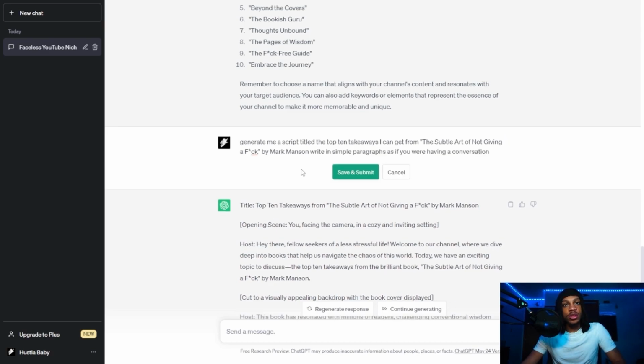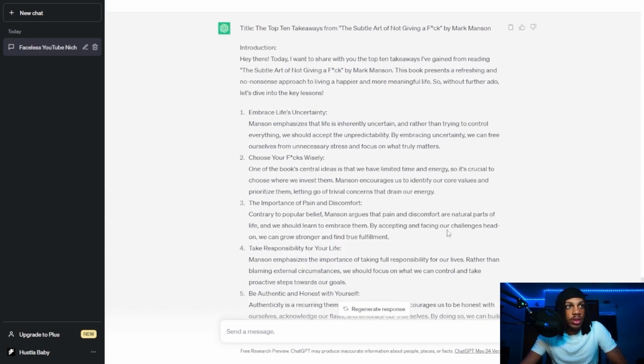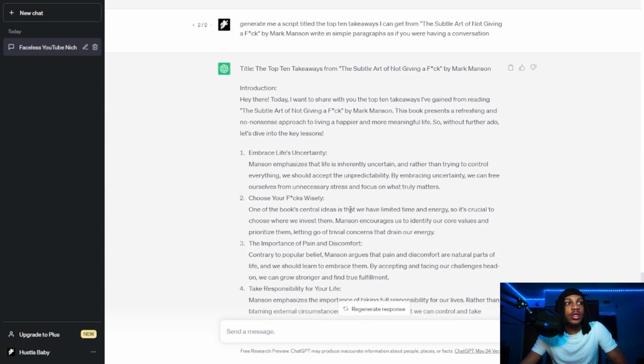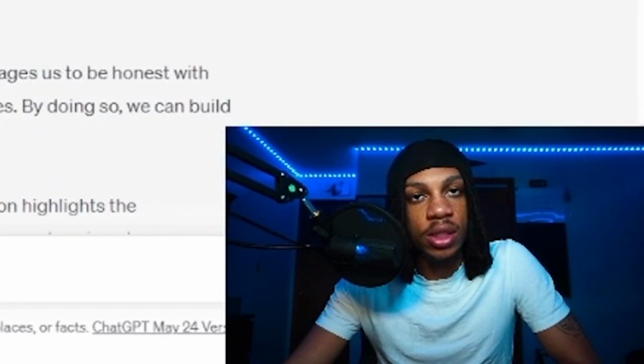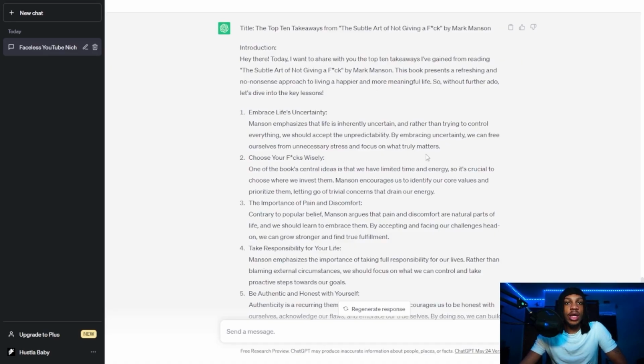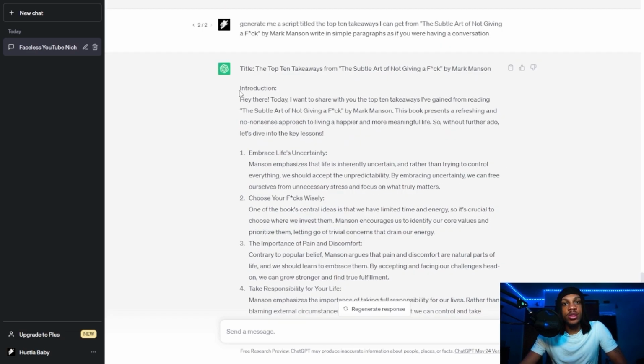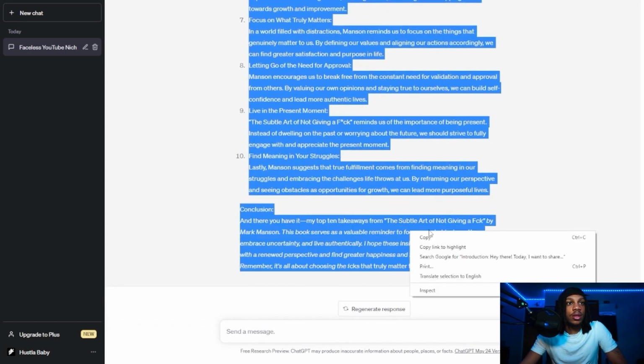So now we're simply just gonna ask ChatGPT to write it in simple paragraphs, as if it was in a conversational tone. Now, as we can see, ChatGPT gave a more clean version of what we were looking for in terms of scripts. Now, I know you might be looking at this script and wondering why it's so short. And to fix this, all you would do is ask ChatGPT to go into more detail about each step or each takeaway. But for the purpose of time, we're just gonna take what ChatGPT gave us. We're gonna highlight it and copy it.